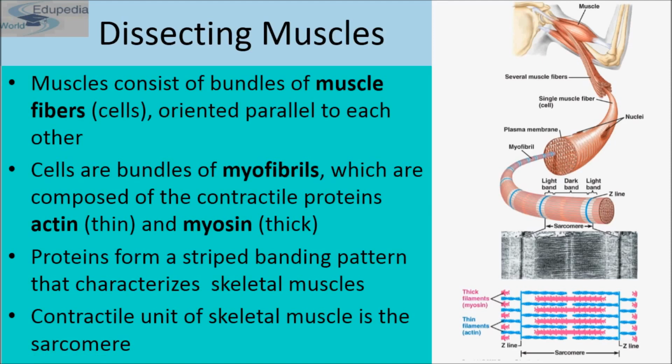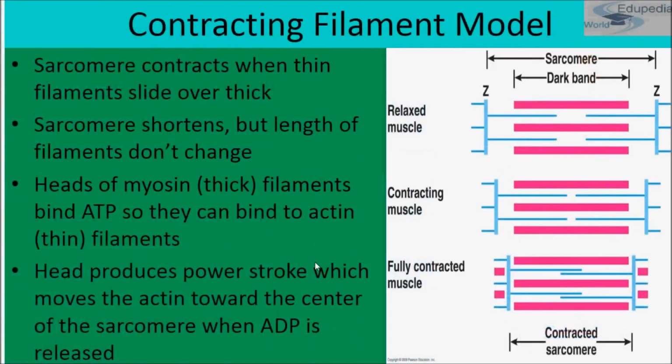So it forms a striped banding pattern that characterizes skeletal muscle, and the contractile unit of a skeletal muscle is the sarcomere. This is the sarcomere. That means the space between two light bands, this is a light band, is the sarcomere. We'll be studying it in detail when I teach you the mechanism of muscle contraction. For the time being, just know that the sarcomere is the distance between two light bands, and the sarcomere is the contractile unit of skeletal muscles. Now this is the contracting filament model.